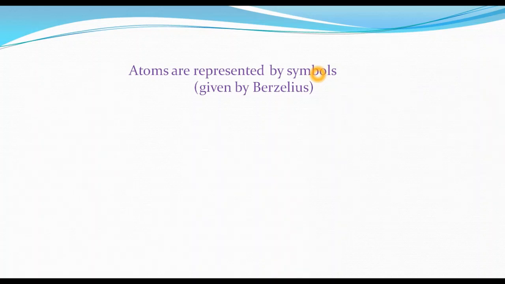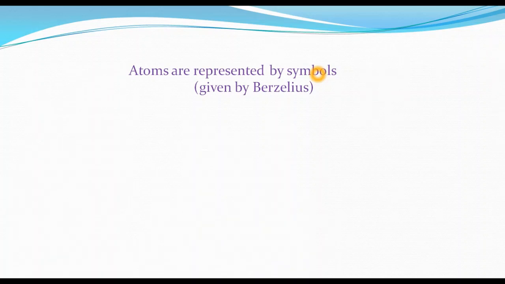Here, we are going to discuss the modern symbols of elements, which were proposed by Berzelius. But before Berzelius, it was Dalton who first used symbols to represent elements in a short way. Dalton's symbols were very difficult to draw and inconvenient to use, but they are of historical importance.